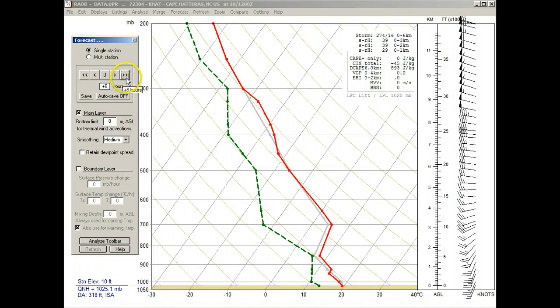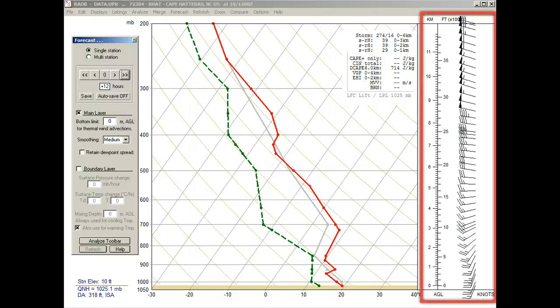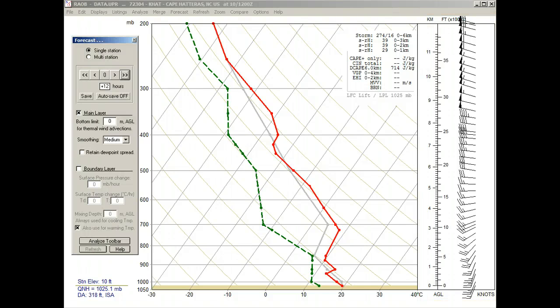And now 4 things have happened. First, the forecast hour box reflects the forecast time period. Second, the data listing automatically updates. Third, RAOB interpolates and plots winds at 1,000 foot intervals to better see the wind field, which is also used to make the thermal wind forecasts. And fourth, the dry bulb temperature profile is drawn to reflect the thermal wind forecast, while the original profile is shown in a gray color.